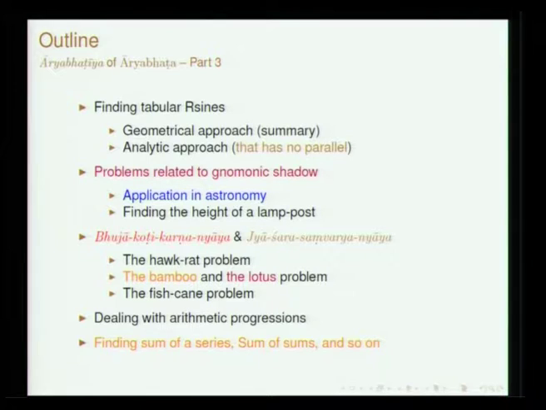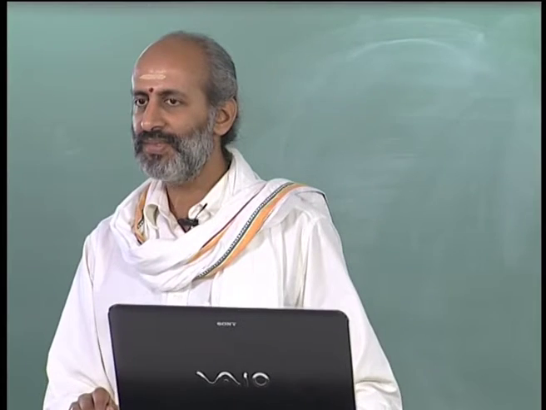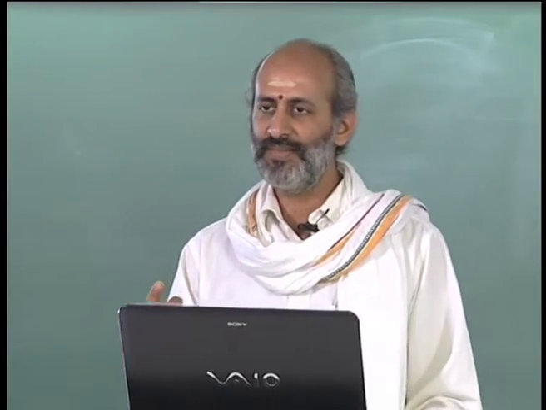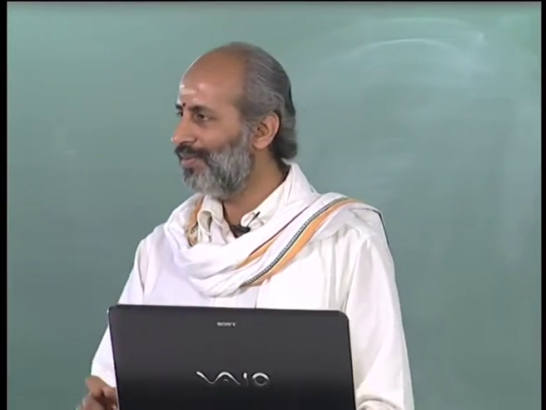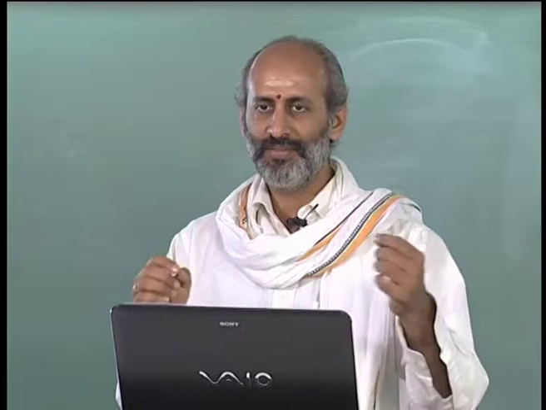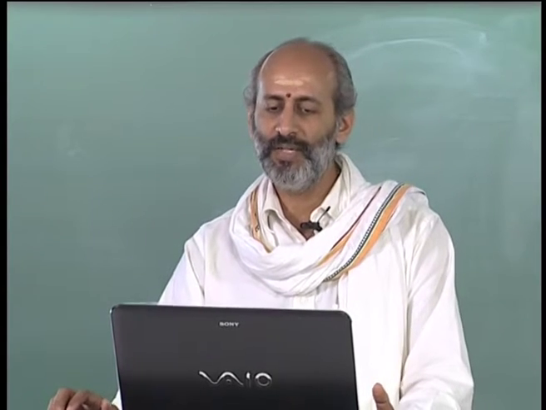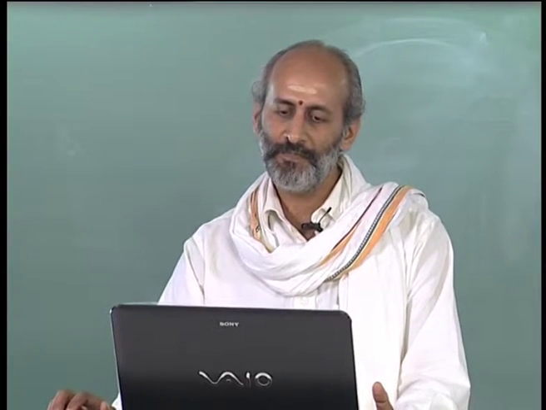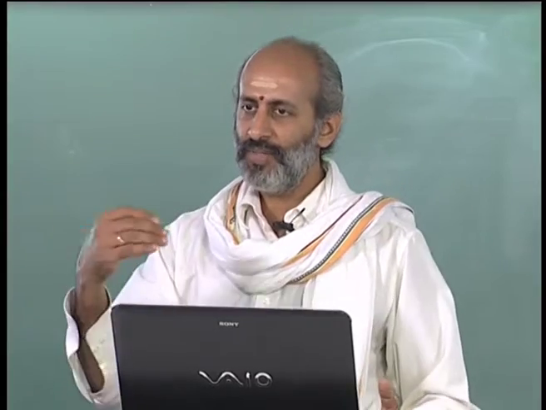Then I will move on to certain interesting problems which have been discussed by Aryabhata, in connection with certain formulae which he presents with this simple tool which we have been referring to as Shanku. That is what is referred to as gnomonic shadow. In Sanskrit it will be called Shanku Chaya. Based on that, what are the things that can be found? We will discuss an application in astronomy, and then even on a day to day basis, suppose there is a lamp.